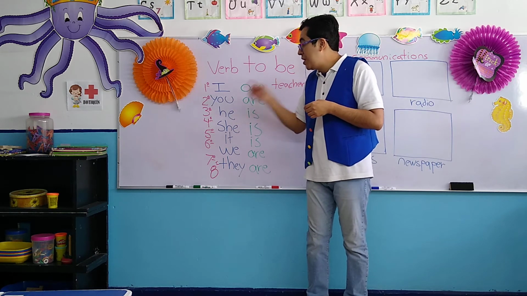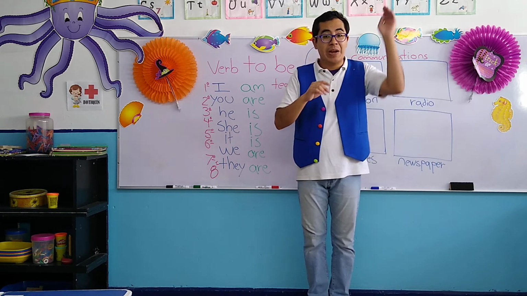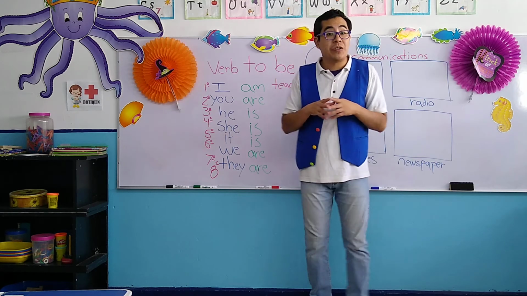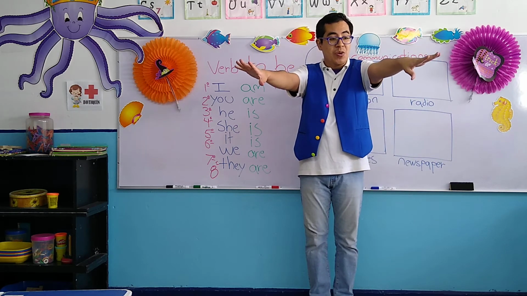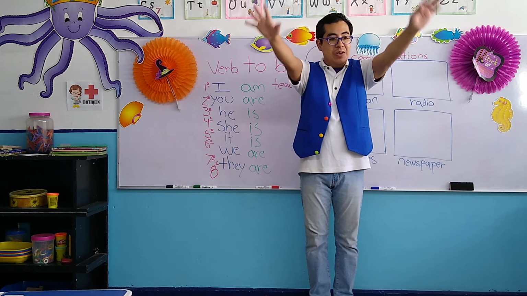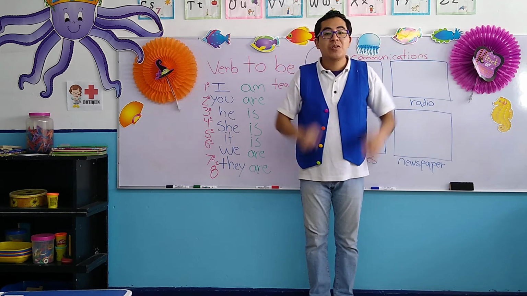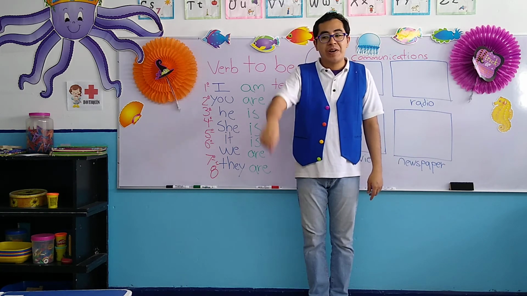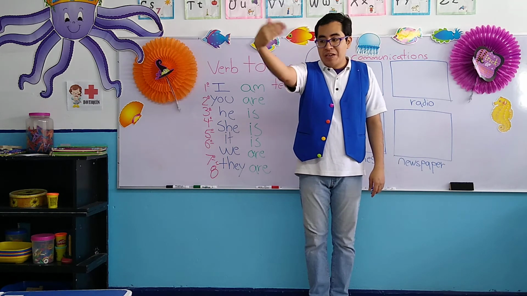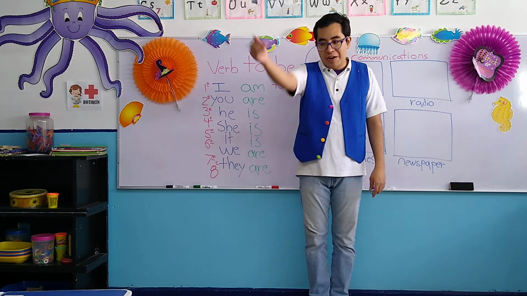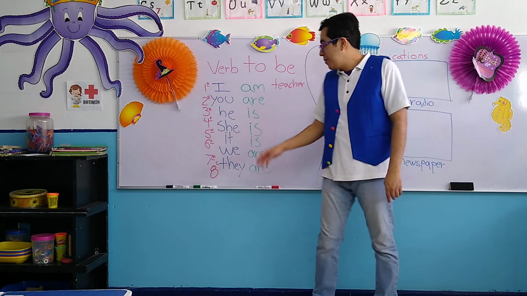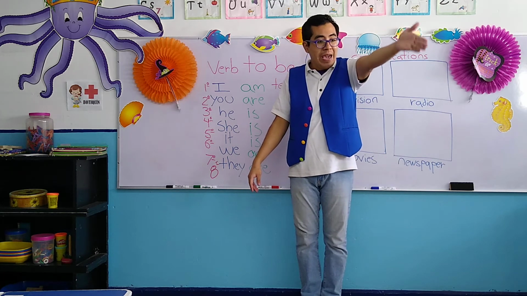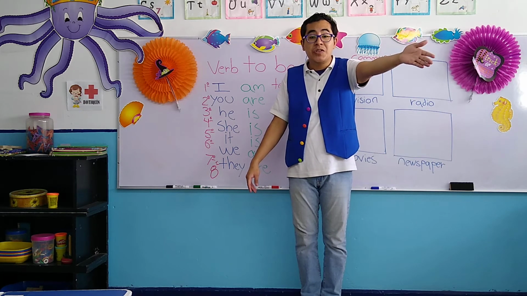Si queremos utilizar you, que acuérdense que sirve para boys and girls, you are teachers. Ustedes, you Carla, you Pepe, you are teachers. Ustedes son maestros. He, remember, he is for boy. He is a teacher. Él es un maestro. She, instead of saying Carol, ella, she is a teacher.